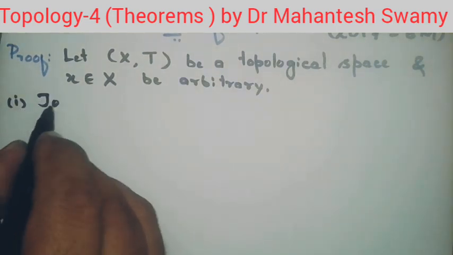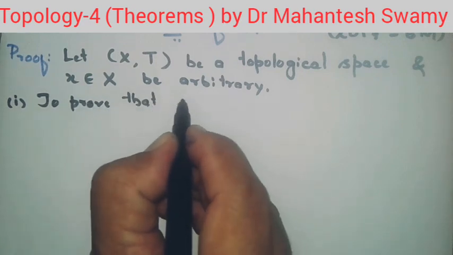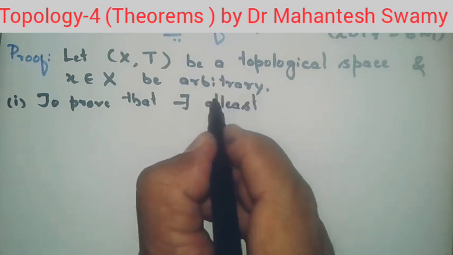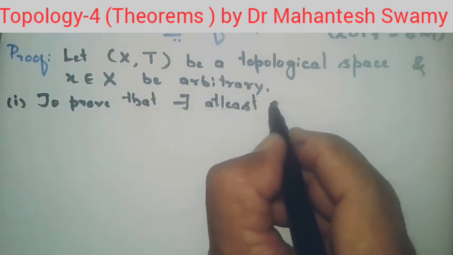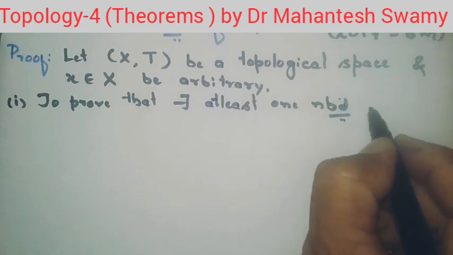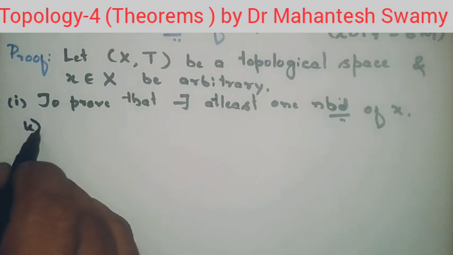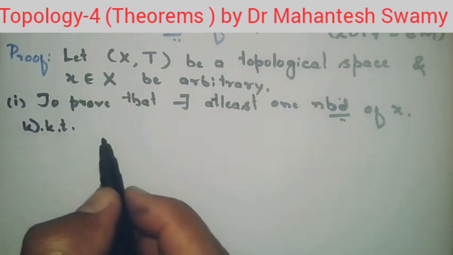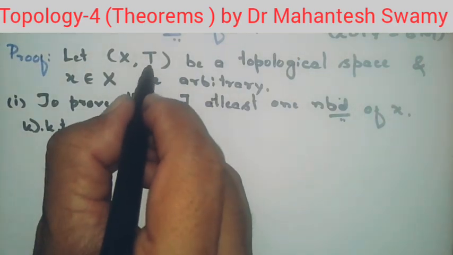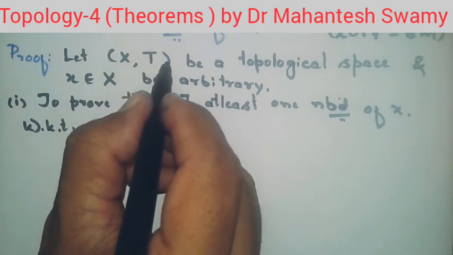To prove that there exists at least one neighborhood of the given point x, we shall collect some of the information which we already know. We know that topology, by the definition of topology, should contain phi and X.